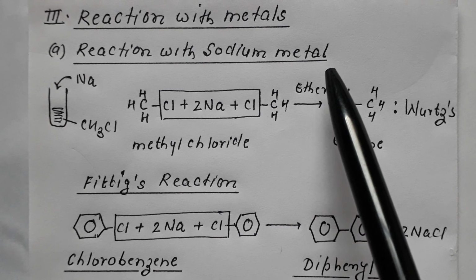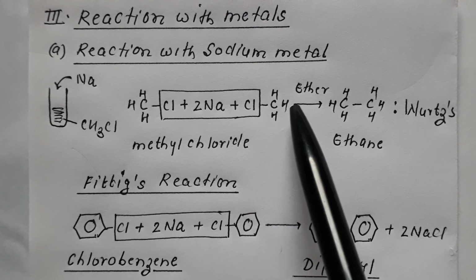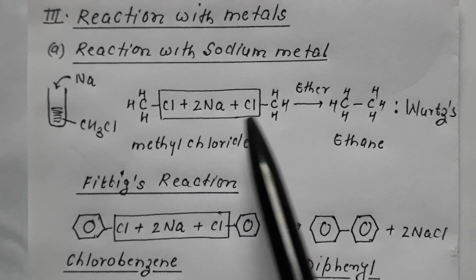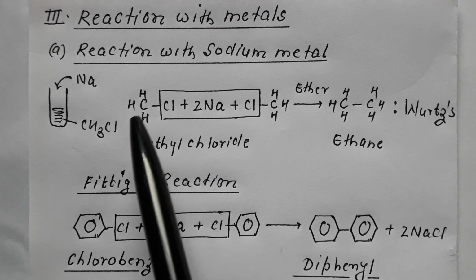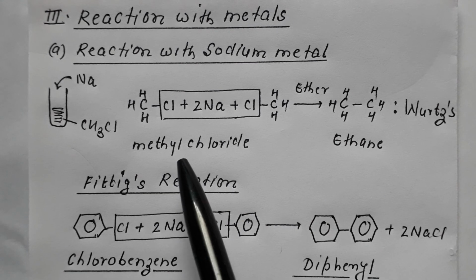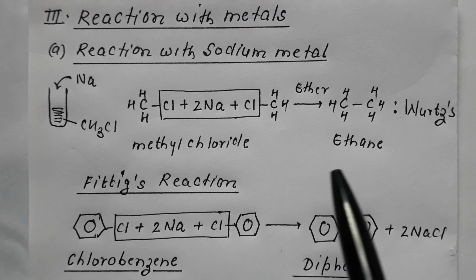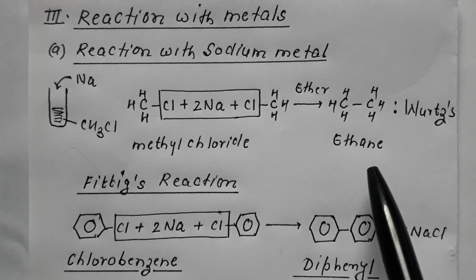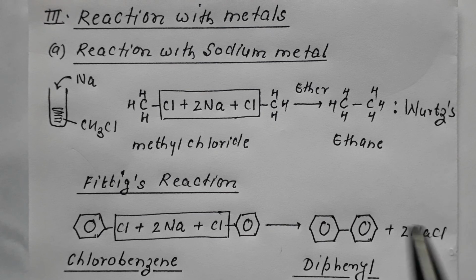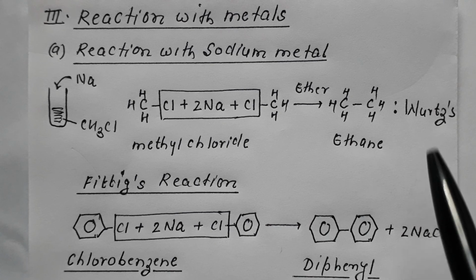As we discussed in haloalkane, when haloalkane is made to react with sodium in presence of dry ether, it results in formation of alkane with twice the number of carbon. Suppose we take methyl chloride, it results in formation of ethane. If we take ethyl chloride, it will result in formation of butane. This reaction is termed the Wurtz reaction. So conversion of haloalkane into alkane by reaction with sodium metal is called the Wurtz reaction.